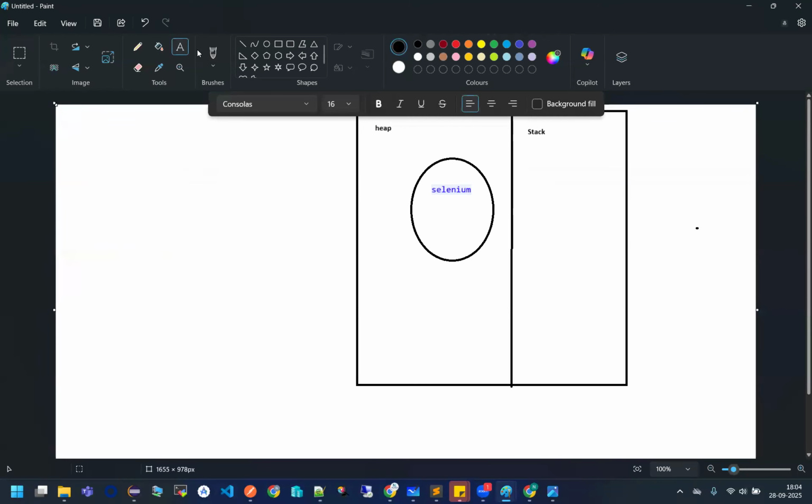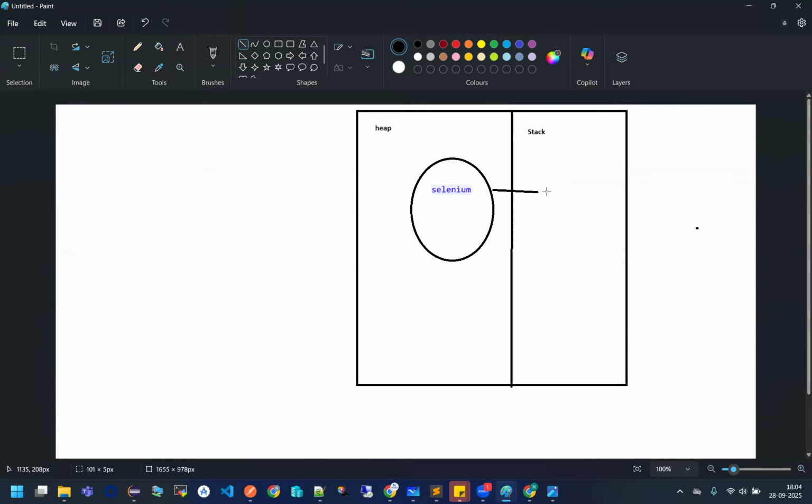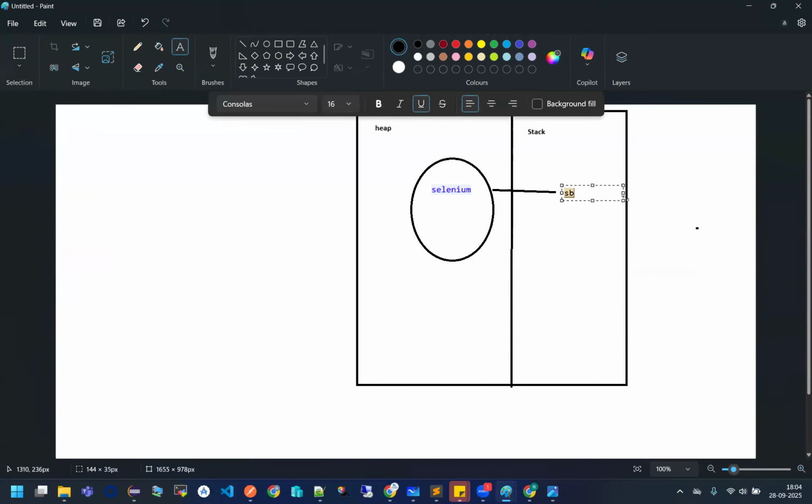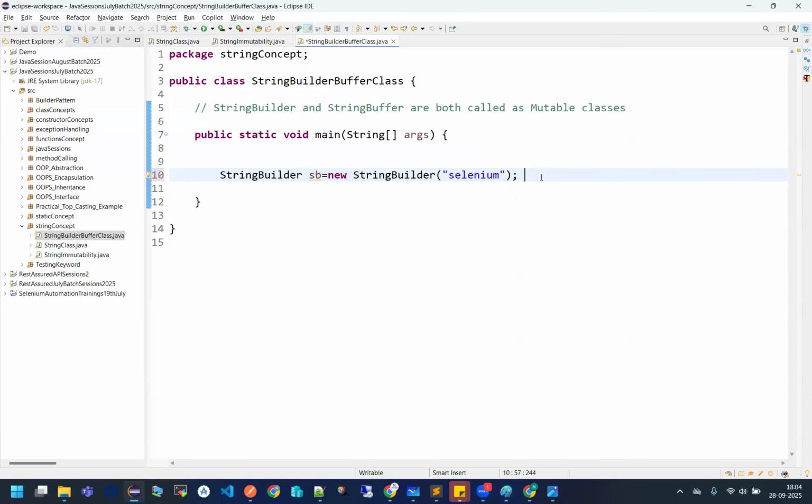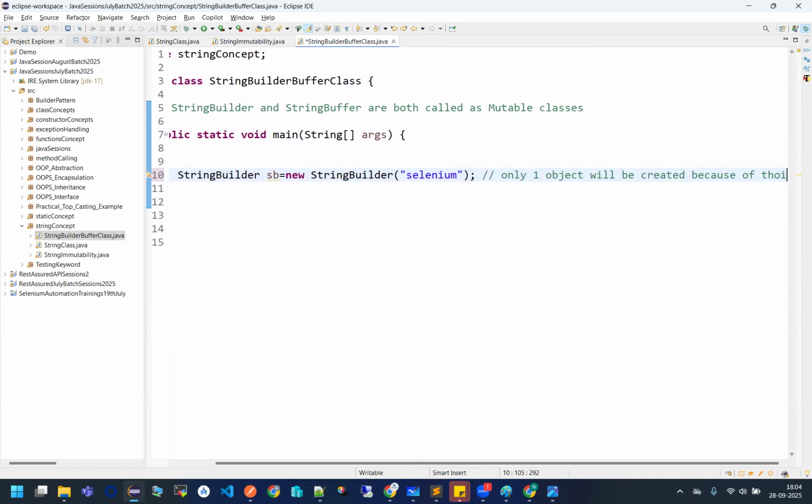So now SP will be referring to this entire object in which your Selenium is also there. In this way. Only understand, only one object will be created because of this. Perfect, guys? Okay.